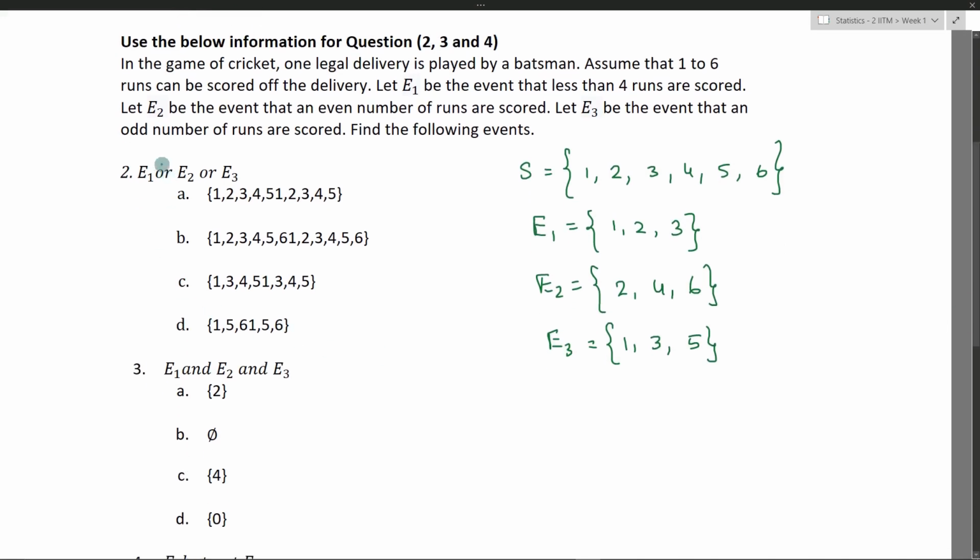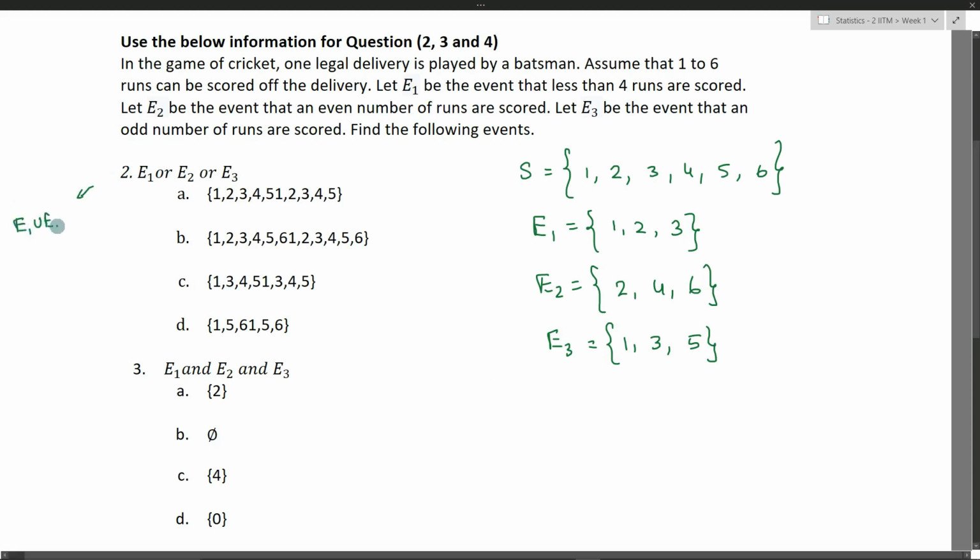Okay, so what about this E1 or E2 or E3? So "or" can also be interpreted as what? It can be interpreted as union of sets, right? So this can be written as E1 union E2 union E3. So that is nothing but 1, 2, 3, 4, 5 and 6, right? So we have all the numbers. I have a typo here, it has been repeated, I'm sorry for that. So the second option is the right answer. So what about the next question?